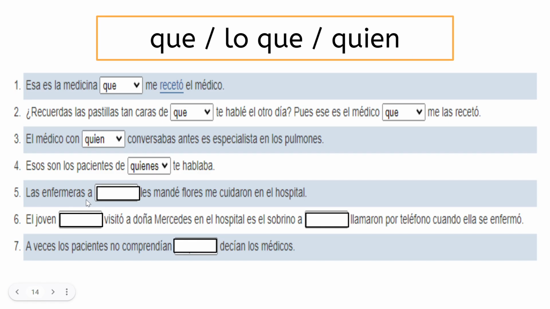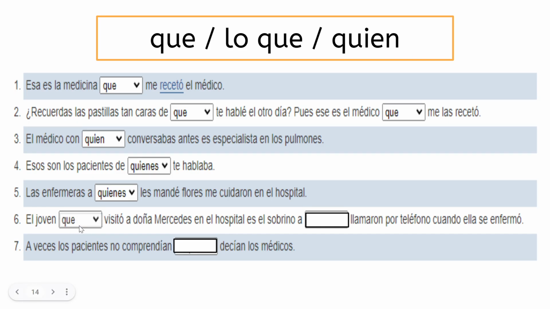Las enfermeras a quienes les mandé flores me cuidaron en el hospital. The nurses whom, you have the a personal, it gives it away, whom I sent flowers to, who took care of me in the hospital. Kind of hard to translate now.